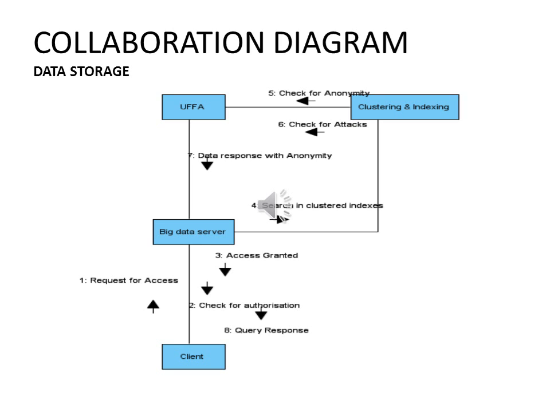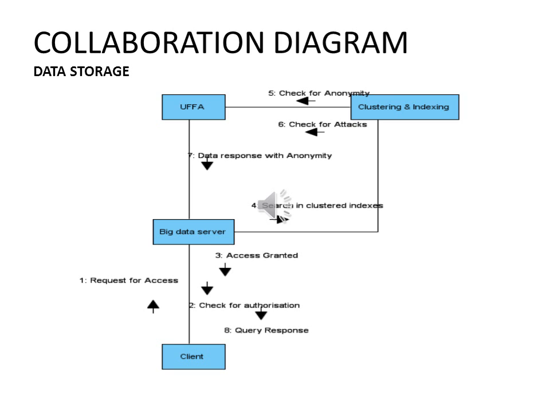A collaboration diagram describes interactions among objects in terms of sequenced messages. Collaboration diagrams represent a combination of information taken from class, sequence and use case diagrams, describing both the static structure and dynamic behavior of the system.